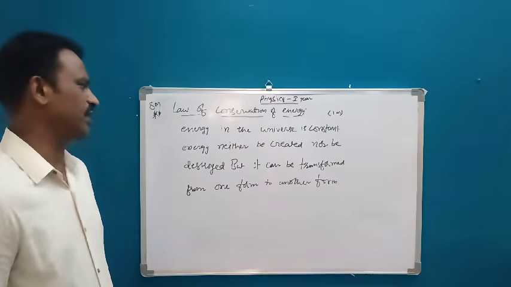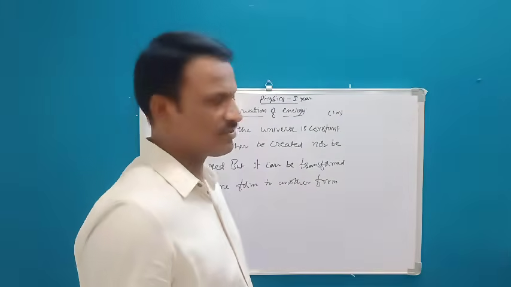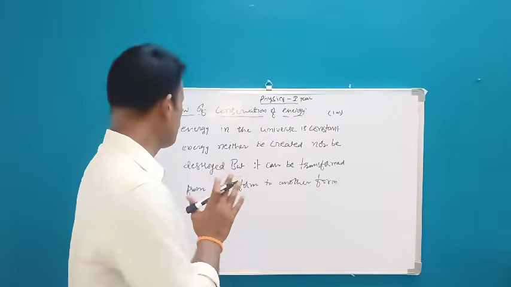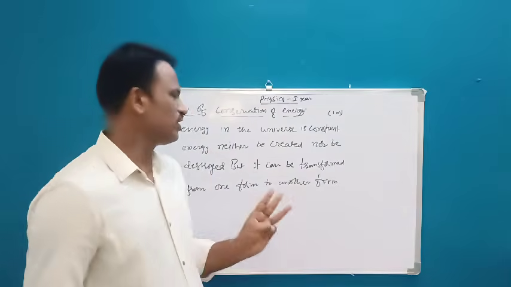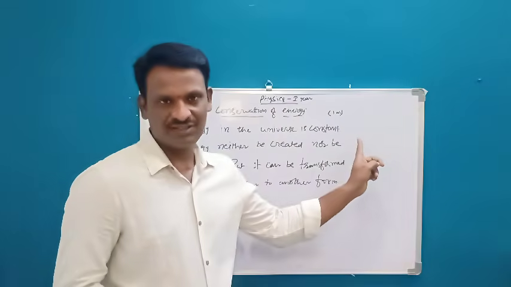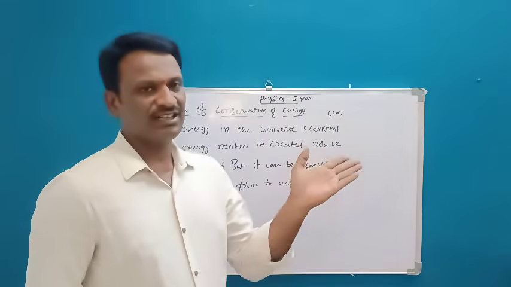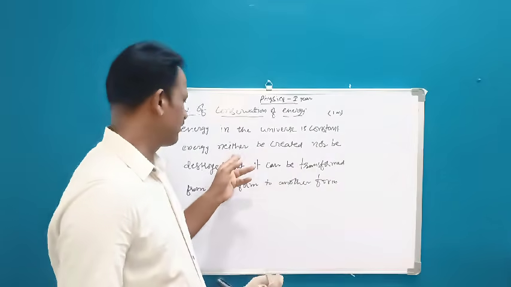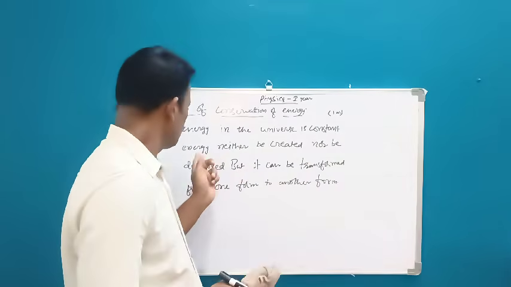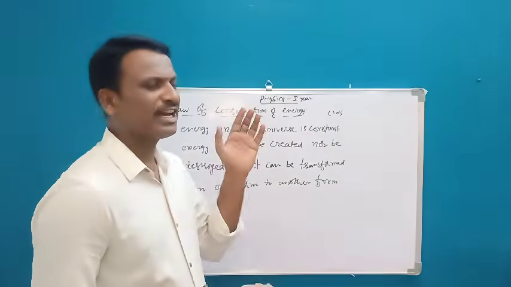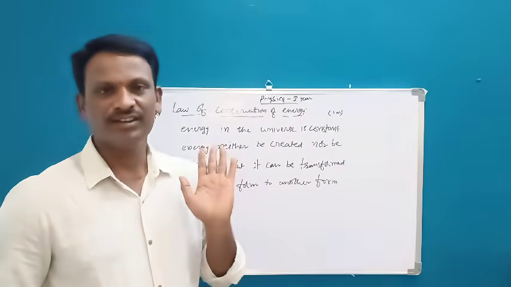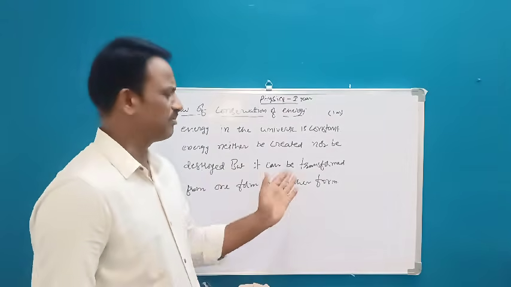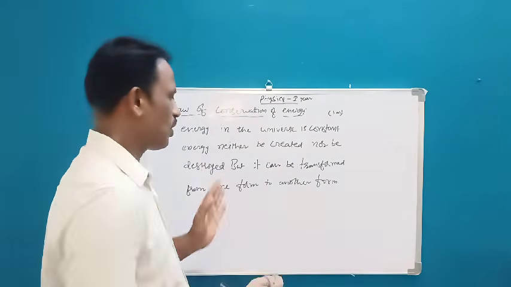This is very, very important. There are numerous ways we can write the statement, but this is a very simple way. There are only 3 points you need to keep in mind. One is energy in the universe is constant, and the second is energy can neither be created nor be destroyed. Or, if you find neither-nor difficult, write in simple terms: energy cannot be created, energy cannot be destroyed, but it can be converted from one form to another form. You can write converted also, no problem at all.